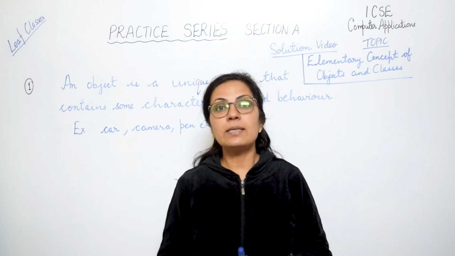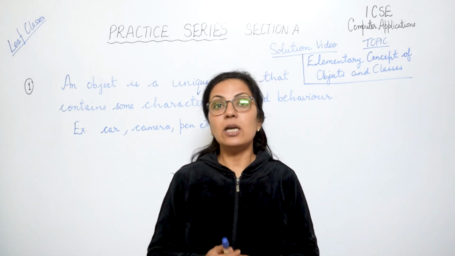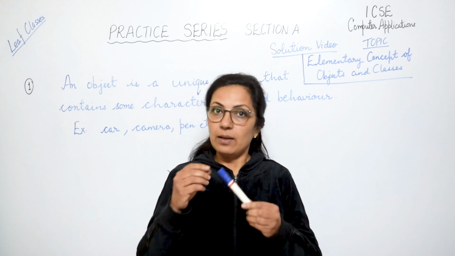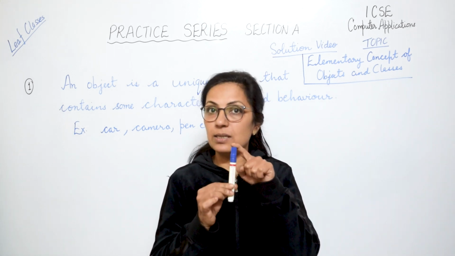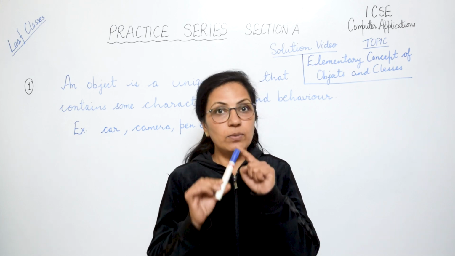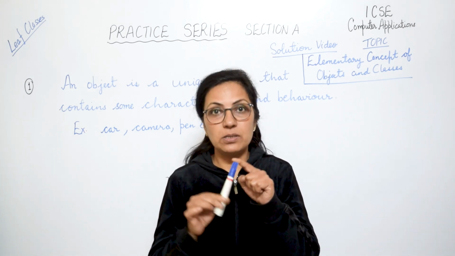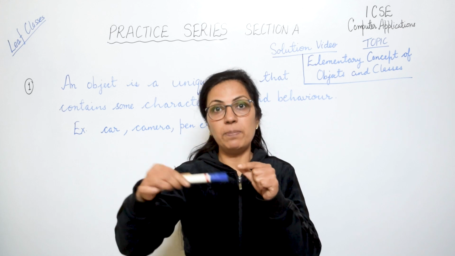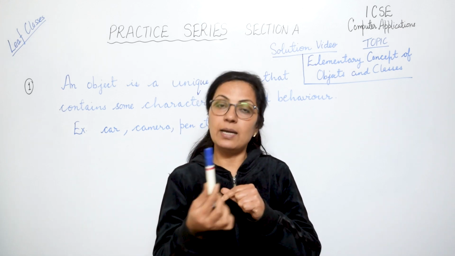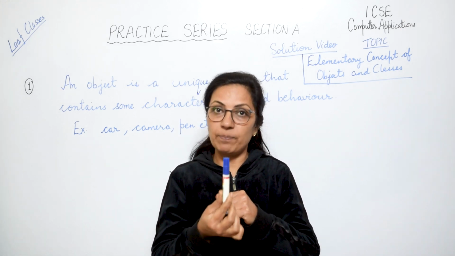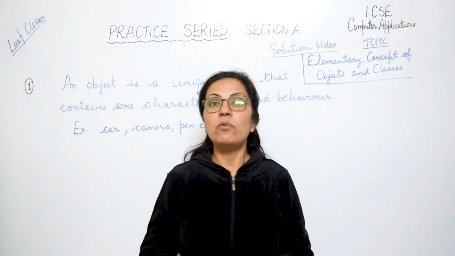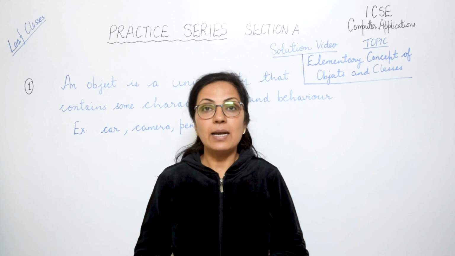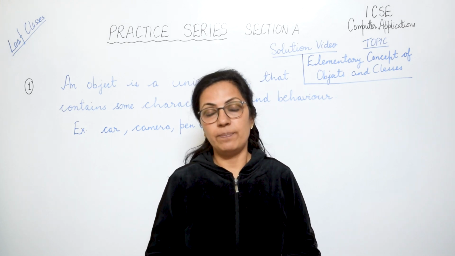So an object is an entity, a unique entity. We can have one more pen like this, but this pen is unique in itself. Unique means the second copy of that is not possible. It cannot be produced again. One is there and it will remain the same. So an object is a unique identity which has some characteristics and behavior.